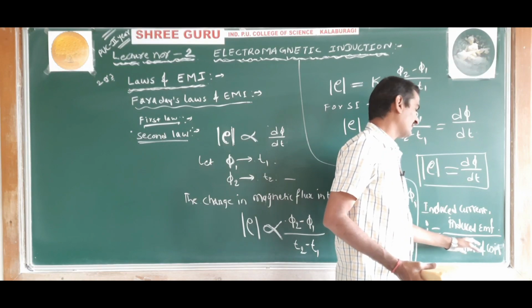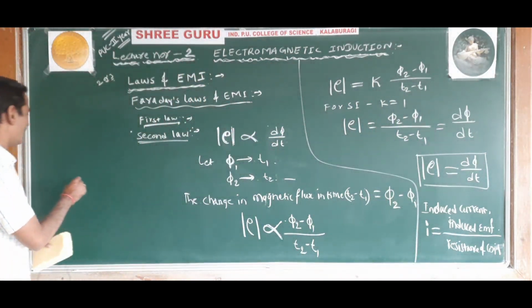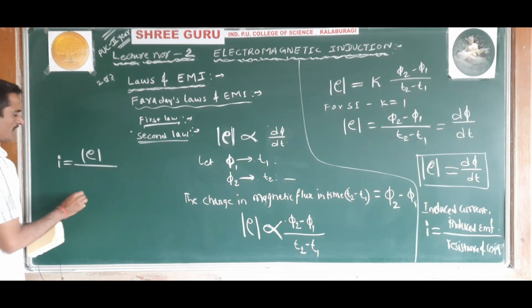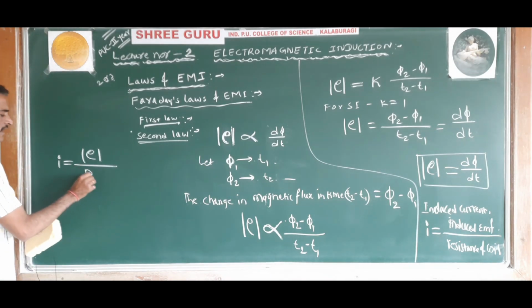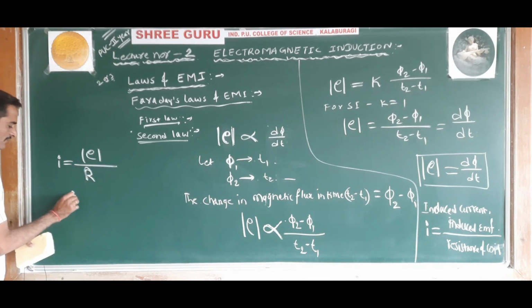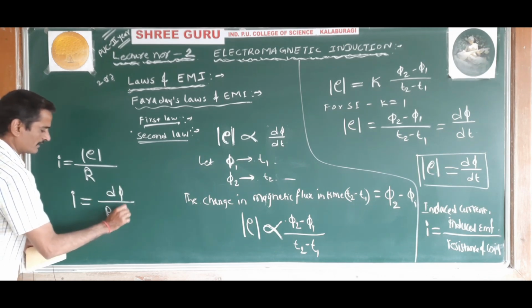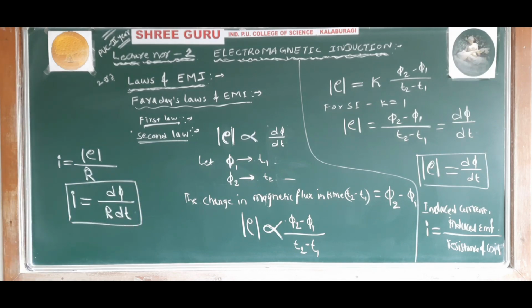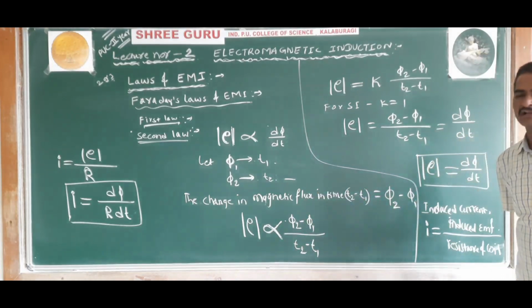So induced current is given by induced EMF divided by resistance of circuit, that is I is equal to E divided by R. It is I is equal to d phi divided by R dt. Understood? So this is the second law of electromagnetic induction.